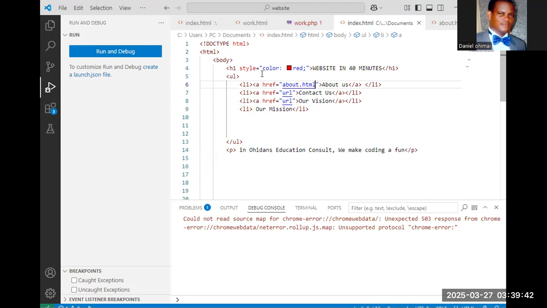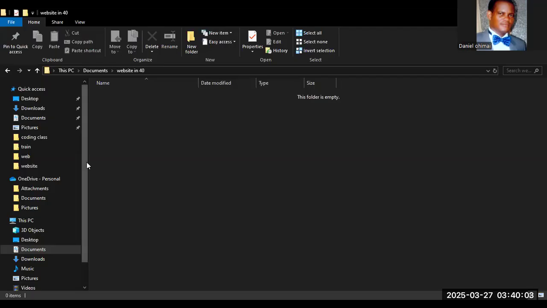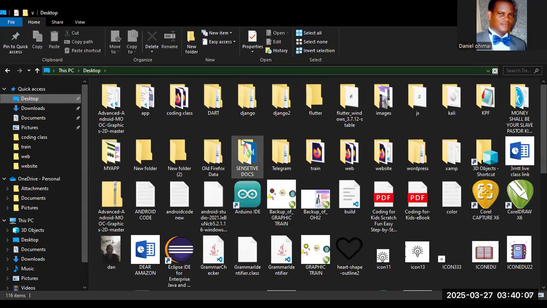First, let me go to my desktop. Let me share the screen of my desktop. Something I want to show you now. I have a logo here, and the name is logo.